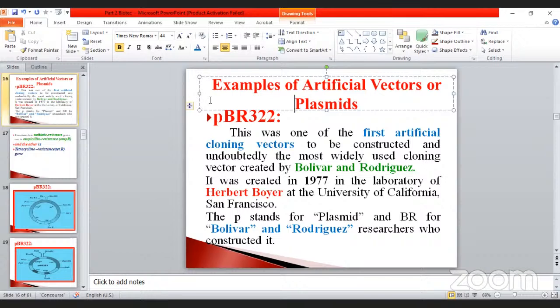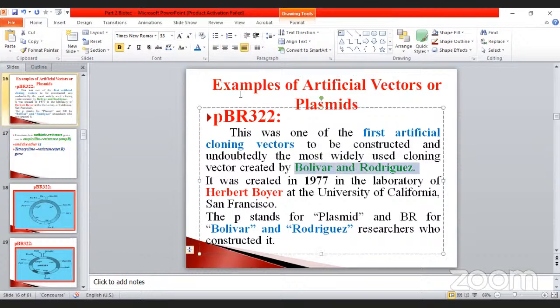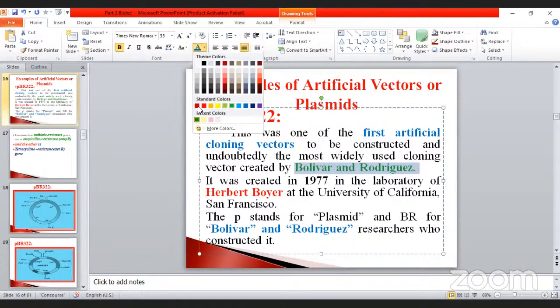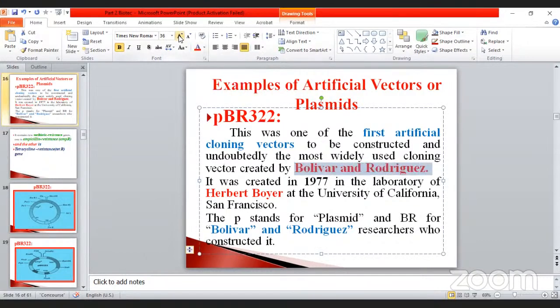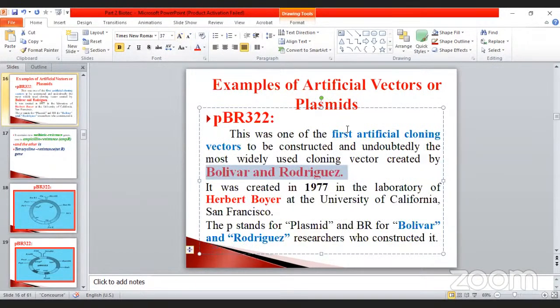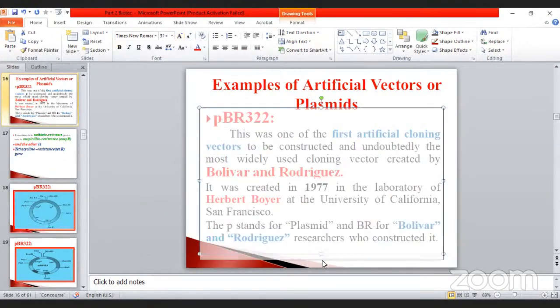Don't forget. It was constructed and is undoubtedly the most widely used cloning vector, created by Bolivar and Rodriguez. So this is the name of the scientists. Don't forget, my dear. The two scientists were responsible for the construction.